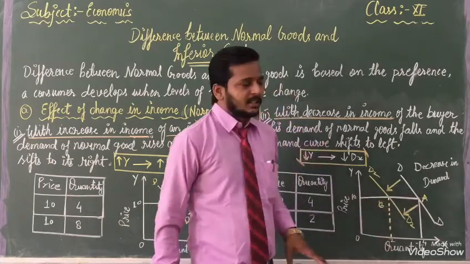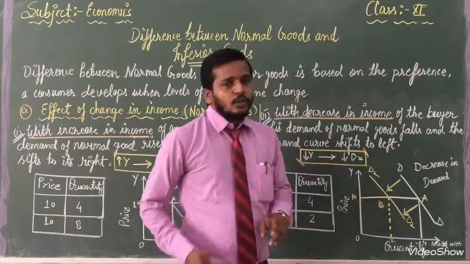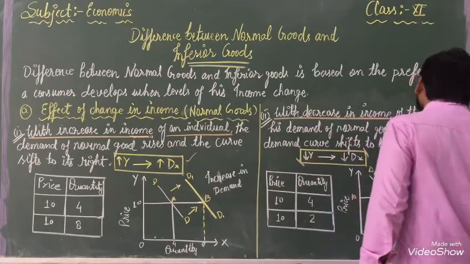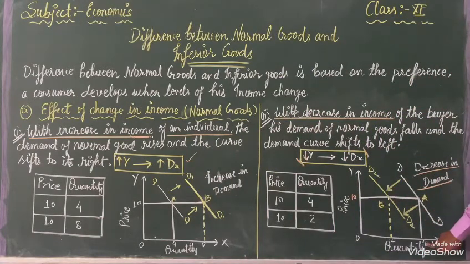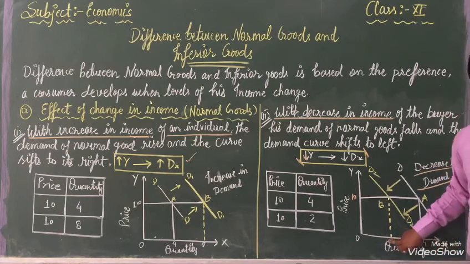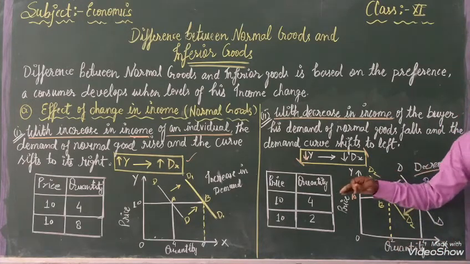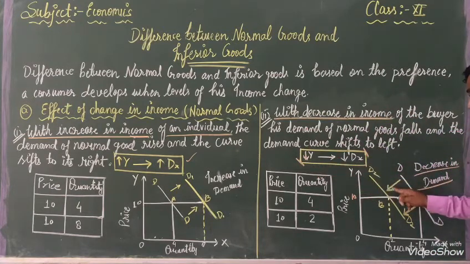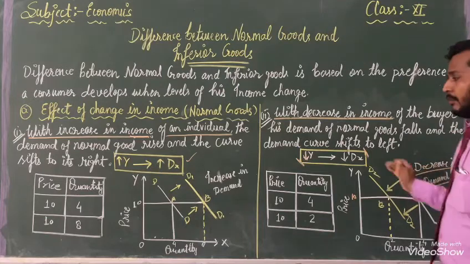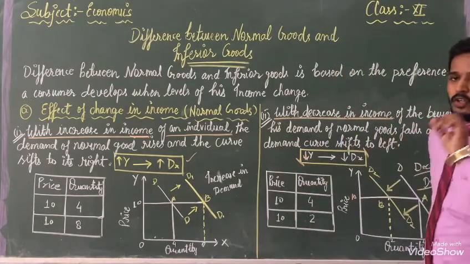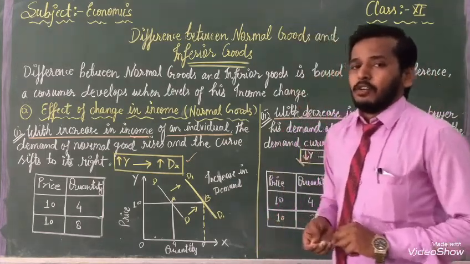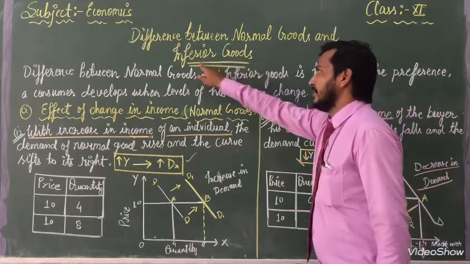With the help of this explanation and this arrow, you can know that this is a decrease in demand. Our demand is decreasing. First our demand was 4 units, now our demand is 2 units. The arrow is showing a shift to the left side, which means our demand is decreasing. With the help of the two tables, we can know how our demand will increase and how it will decrease. Now our next topic is about inferior goods.